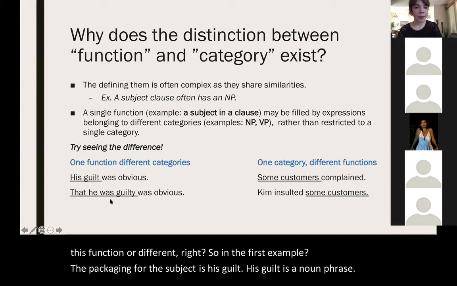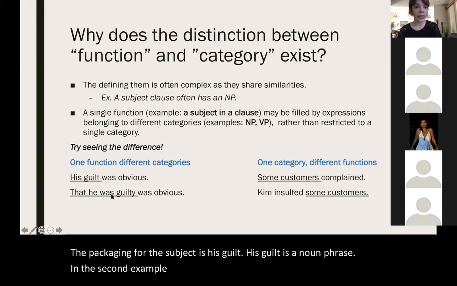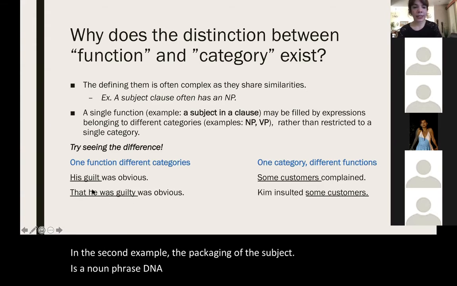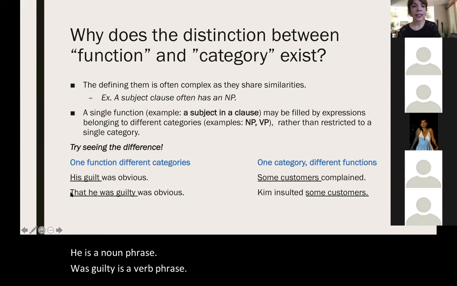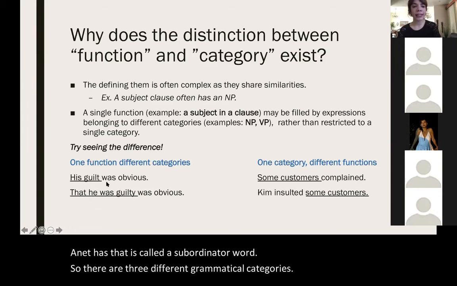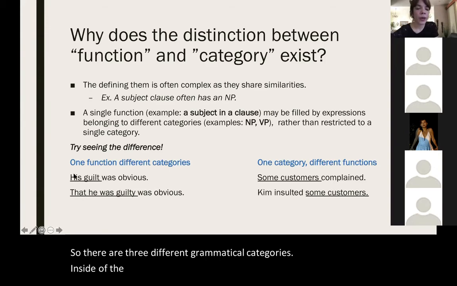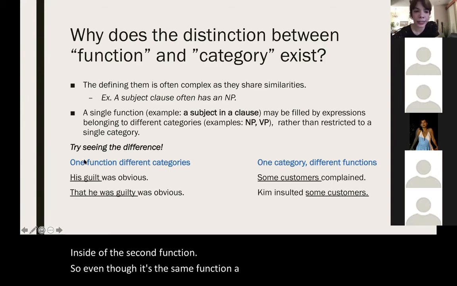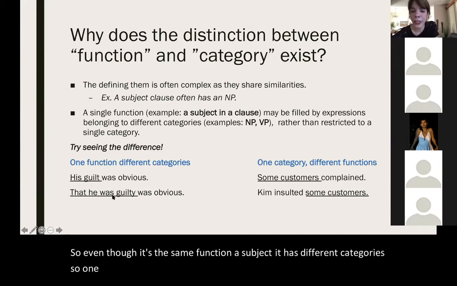In the second example, the packaging of the subject is different: "he" is a noun phrase, "was guilty" is a verb phrase, and it has "that," which is called a subordinator word. So there are three different grammatical categories inside of the second subject. Even though it's the same function, a subject, it has different categories. So one function can have different categories.